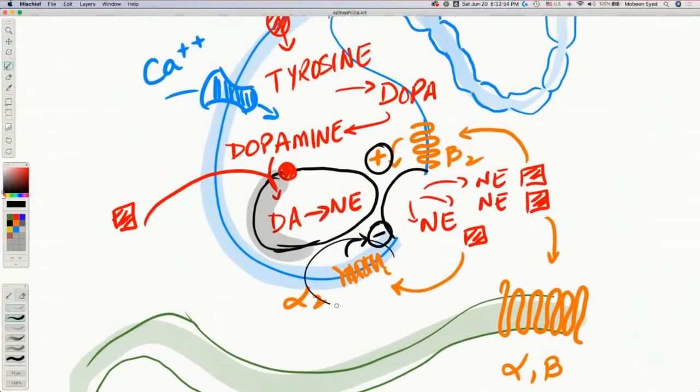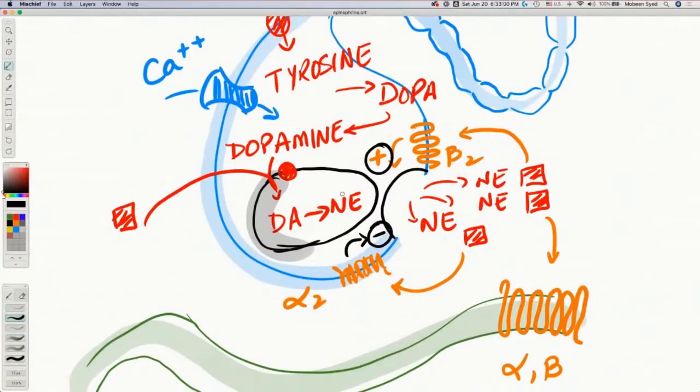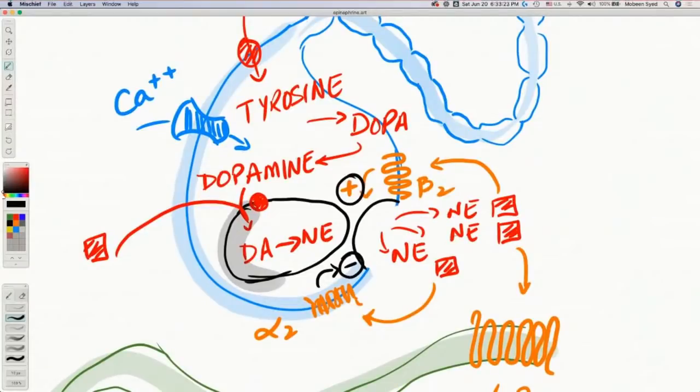If you see here, there is an alpha-2 receptor present in the presynaptic endpoint, which norepinephrine can work on as well. When it works on its own nerve from where it is being released, it stops that nerve from releasing more norepinephrine. So this is a negative feedback mechanism through which norepinephrine controls how much more norepinephrine can be brought out. Then back here, norepinephrine can also work on beta-2 receptors that are also on the presynaptic membrane. And if they work here, it causes more norepinephrine to be released. So these are just all regulatory mechanisms.